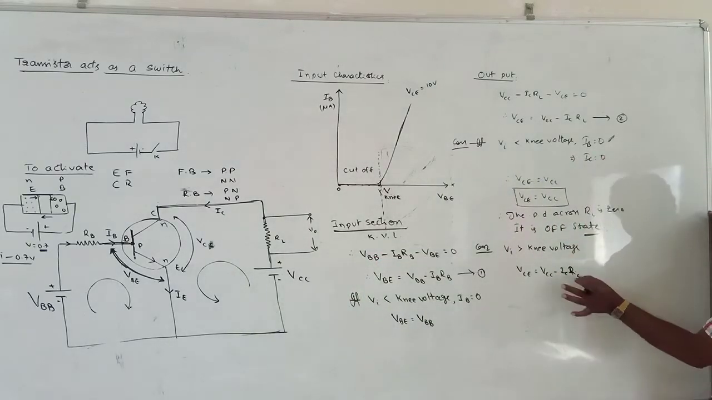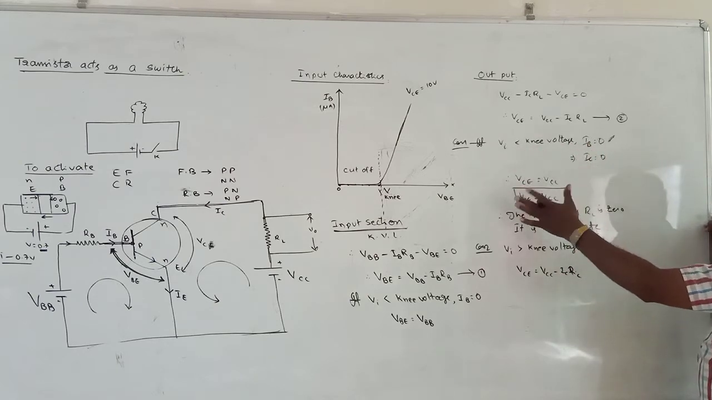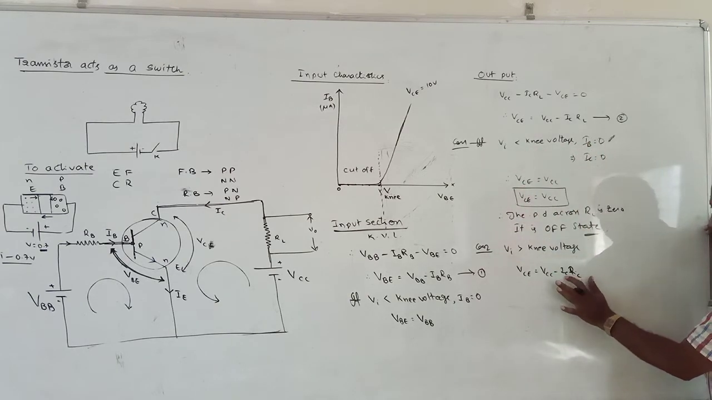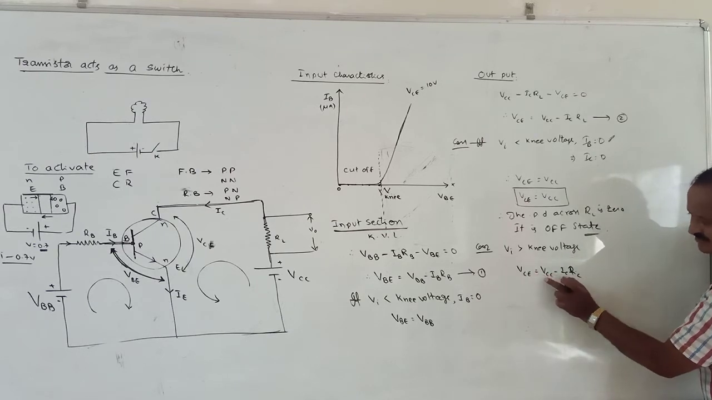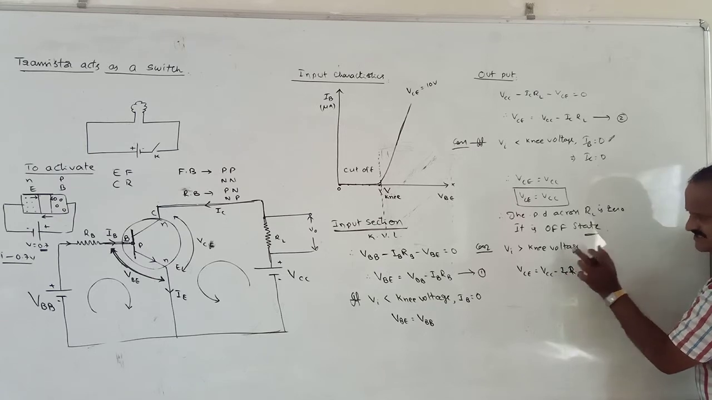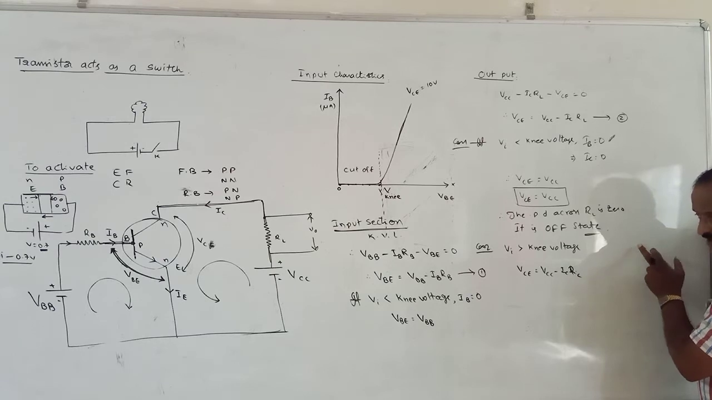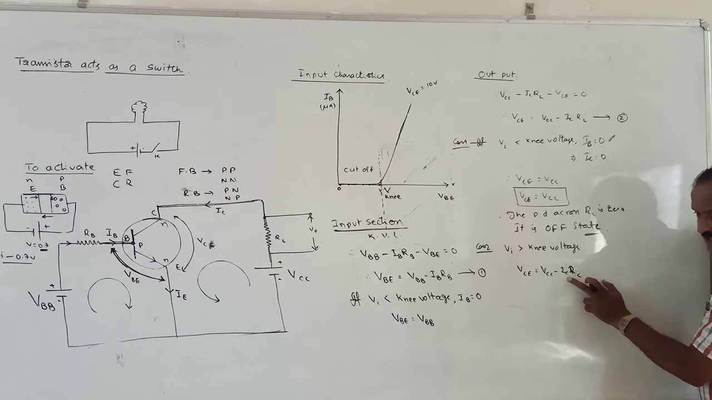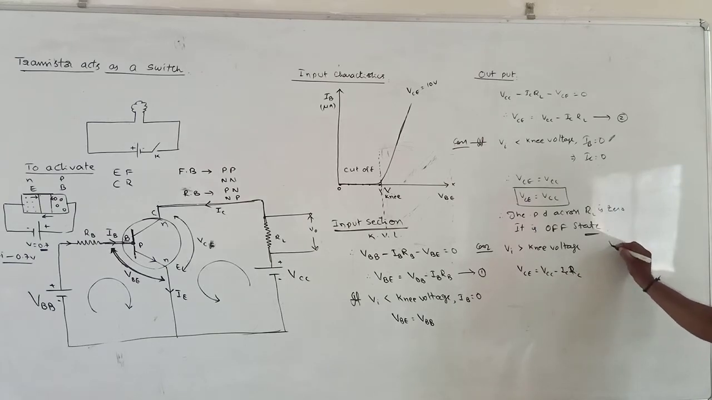See here, initially IC is equal to 0. When Vi is less than the knee voltage or exactly equal to the knee voltage, IC is approximately 0. In that case VCE is equal to VCC, right? Now when IB increases, if Vi is greater than the knee voltage, IB increases slightly. When IB increases, IC also increases. Okay?